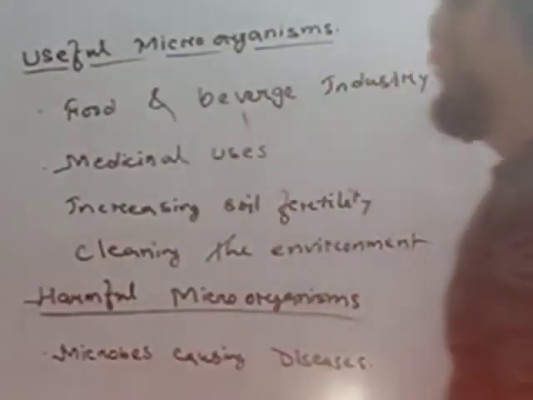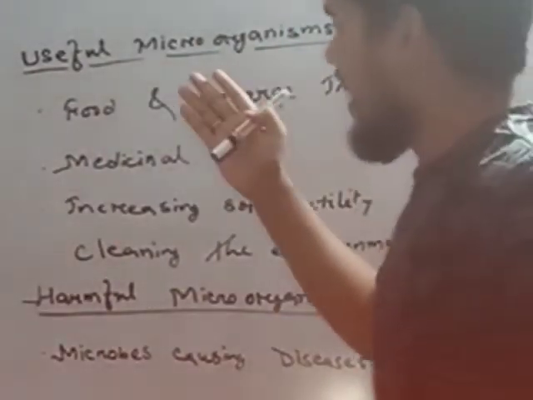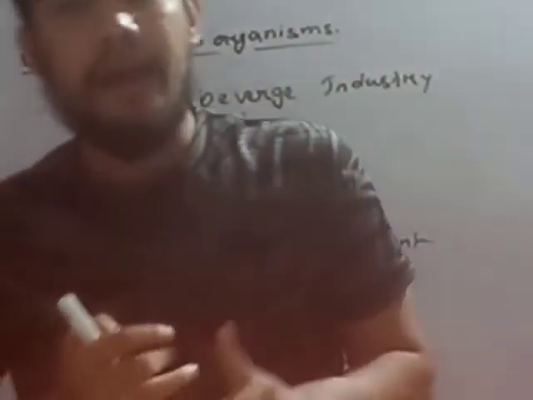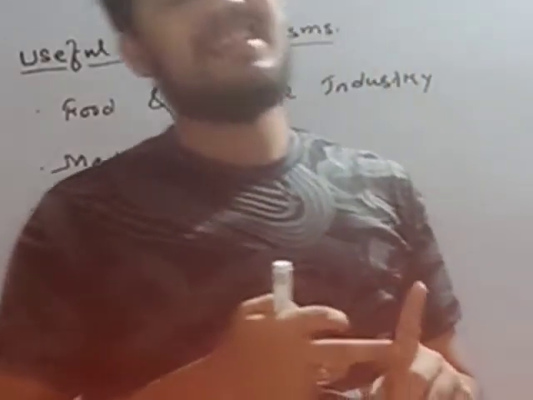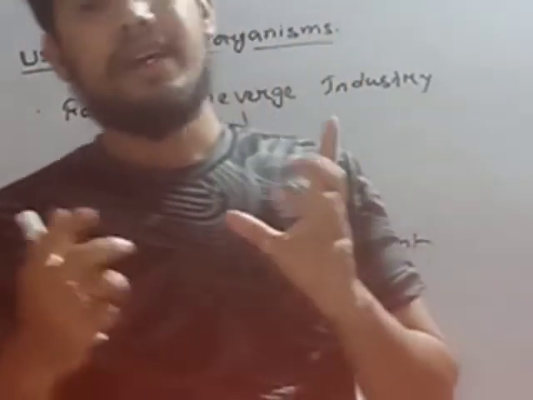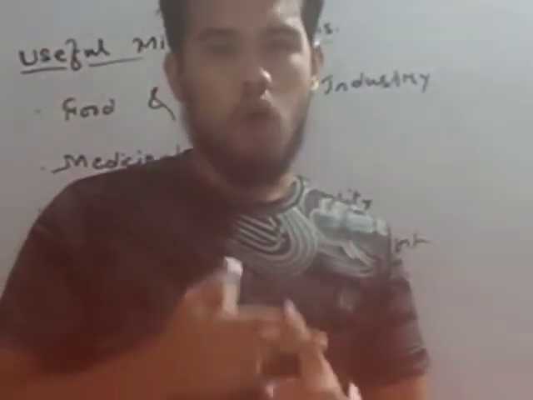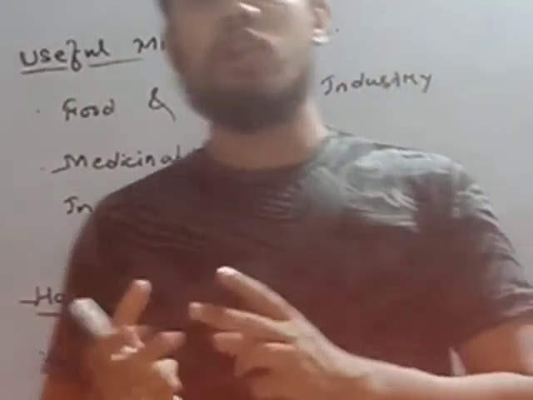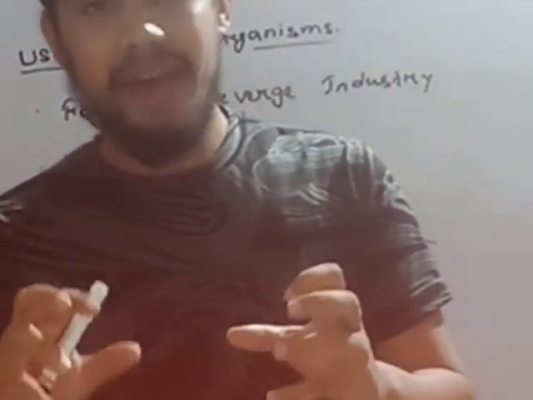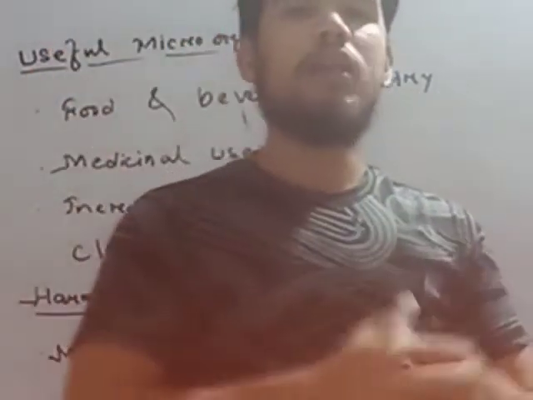So in the food and beverage industry, we see that microorganisms help first in curd formation, where the bacteria lactobacillus is used. Then for making bread, cakes, idlis, doklas and dosa, yeast performs its duty, and also to make alcoholic drinks.